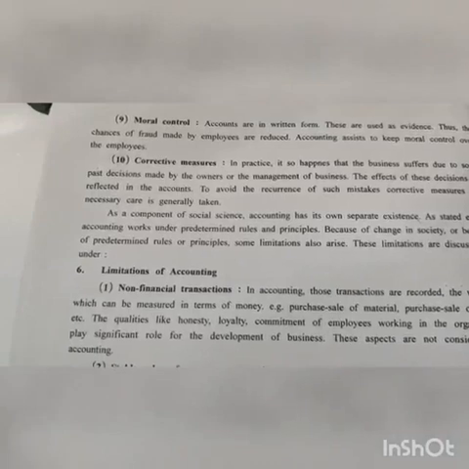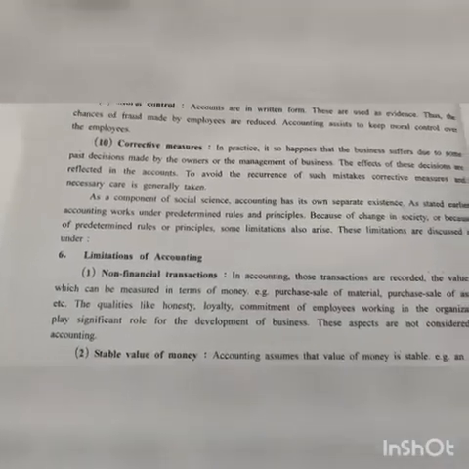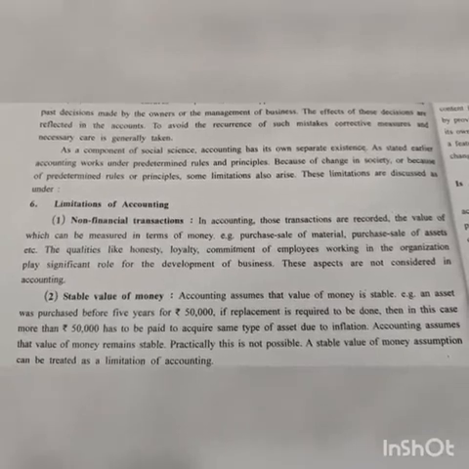As you know, each and everything has some pros and cons. As advantages are there, limitations would also be there. So we'll see the limitations of accounting now. See the first limitation, that is non-financial transactions.